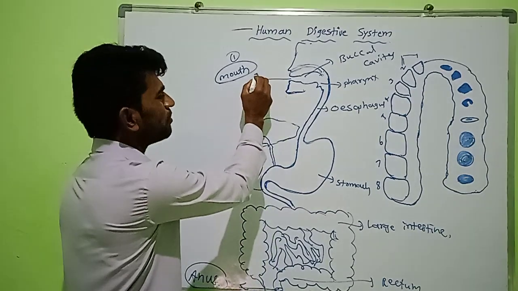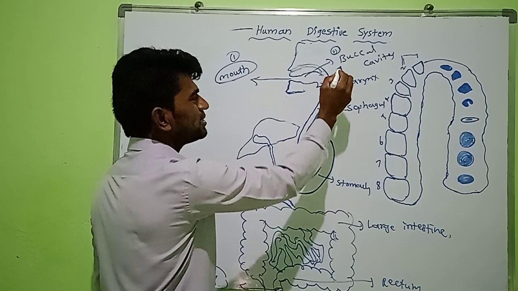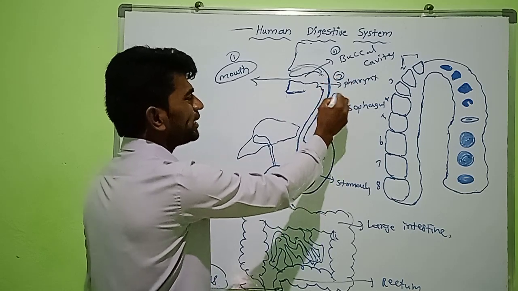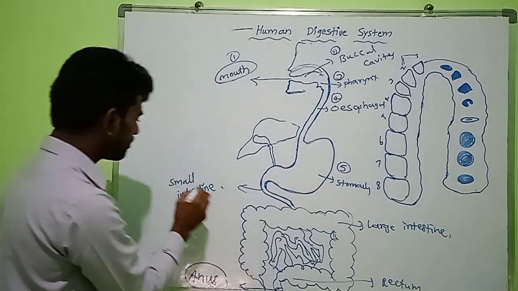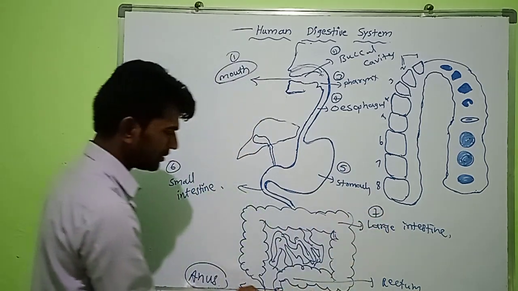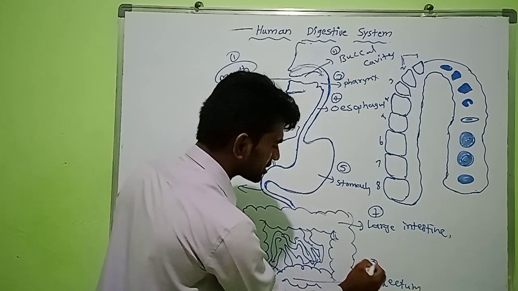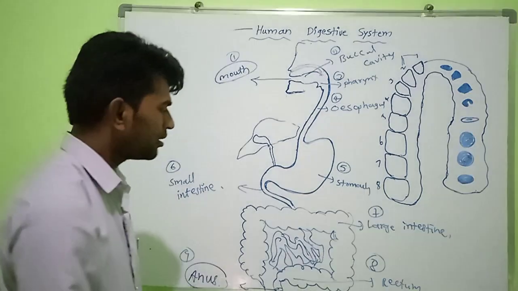First part is mouth, second part is buccal cavity, third part is pharynx, fourth part is esophagus, fifth part is stomach, sixth part is small intestine, seventh part is large intestine, eighth part is rectum, last part is anus.